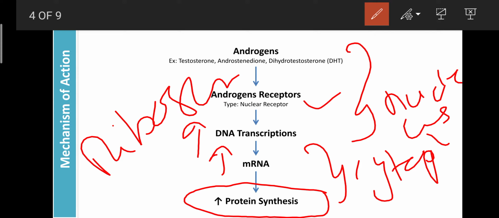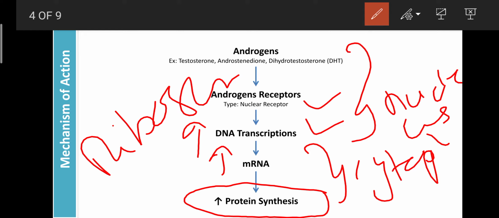So like that, the androgens are involved in the development of the body by enhancing DNA transcription, or by enhancing the formation of mRNA from DNA. Those mRNA reach the ribosomes and are involved in protein synthesis. So this is the mechanism of all the androgens, including estrogen and progesterone.